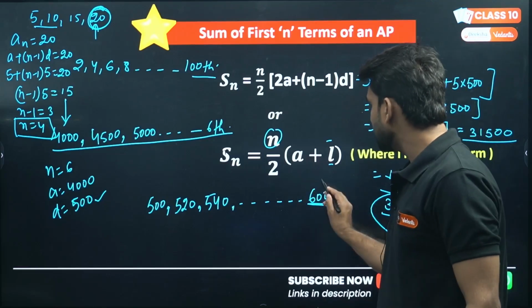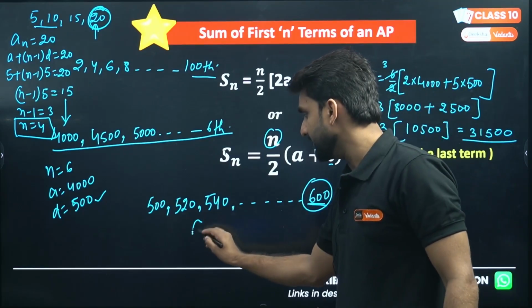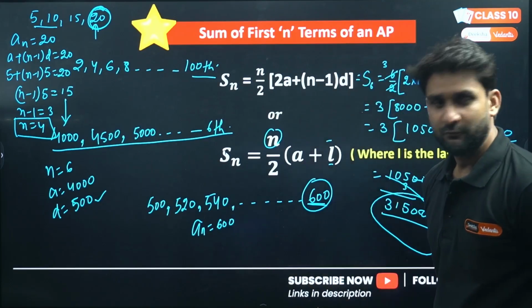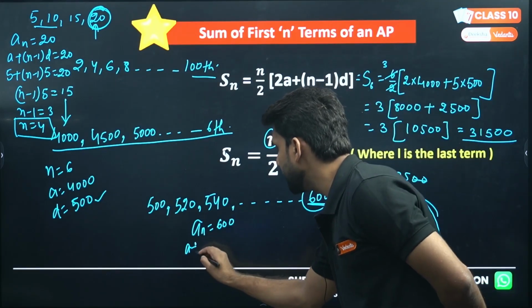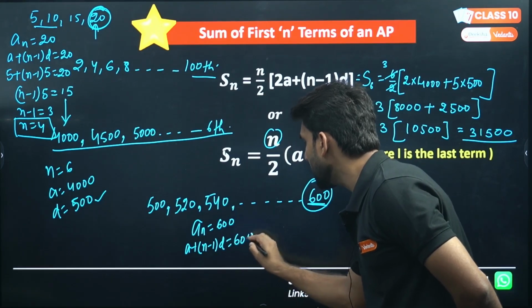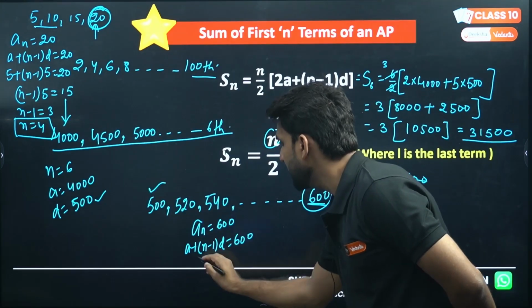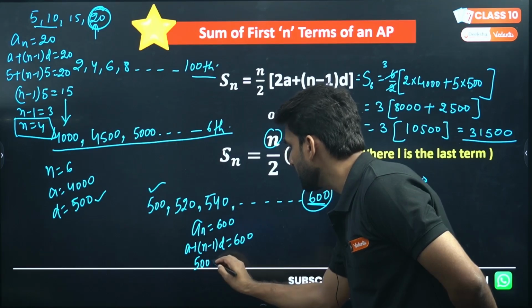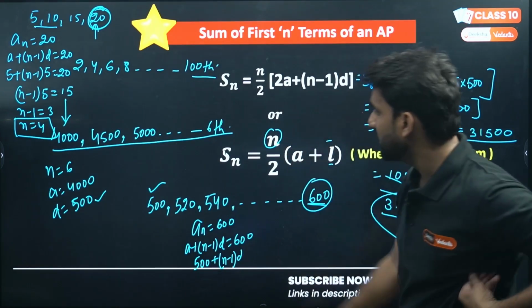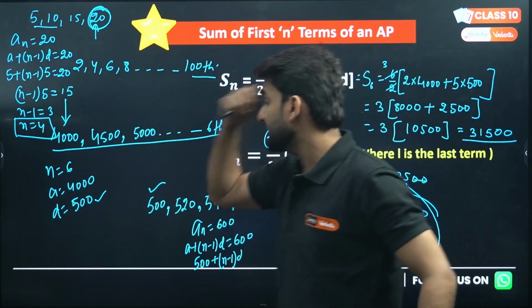So let the position of this term be n. An equals 600. We know the formula of an: a plus n minus 1 into d is 600. Now you have a is 500, plus n minus 1, we want to find n. d is what? d is 520 minus 500, that will be 20.